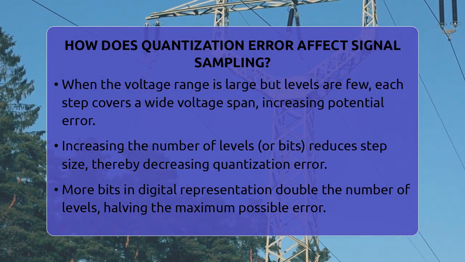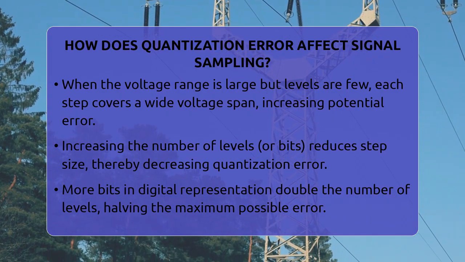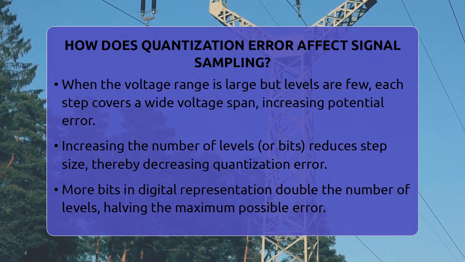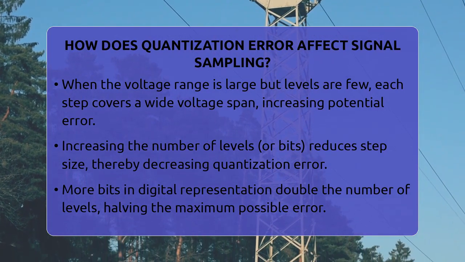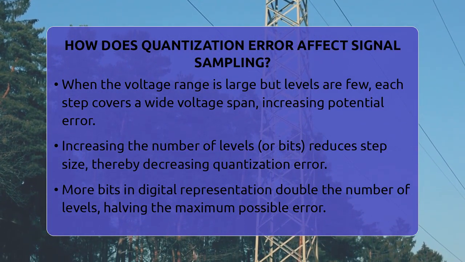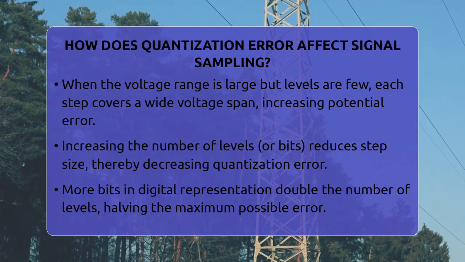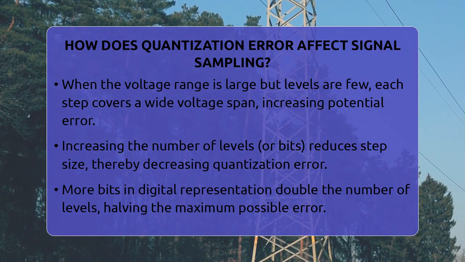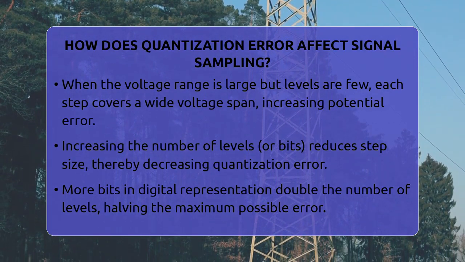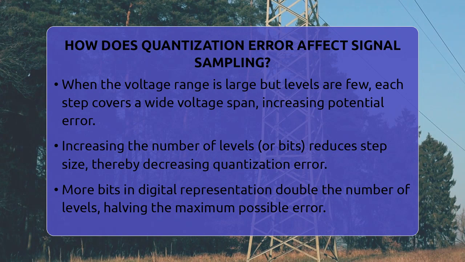Now, if we increase the number of levels to 16, the step size shrinks to 1 volt, halving the maximum error. This shows how more levels mean less error. When we add more bits to our digital representation, we double the number of levels, which halves the step size and reduces the error. This is why higher resolution systems produce more accurate signals.